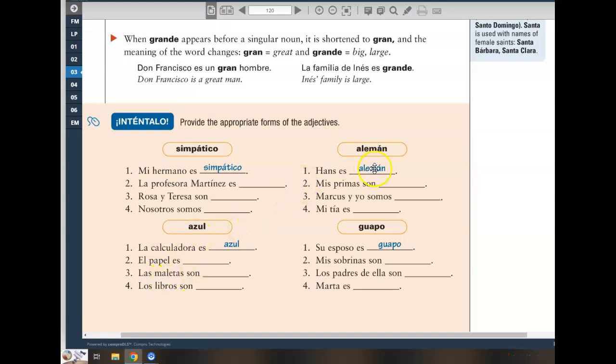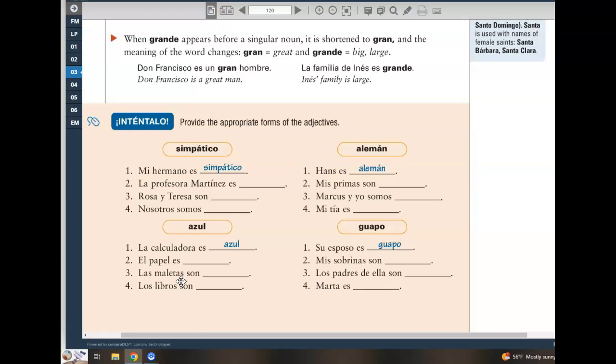Going over the correct answers together. Es alemán. Mis primas son alemanas. Marcus y yo somos alemanes. Mi tía es alemana. La calculadora es azul. El papel es azul. Las maletas son azules. Los libros son azules.